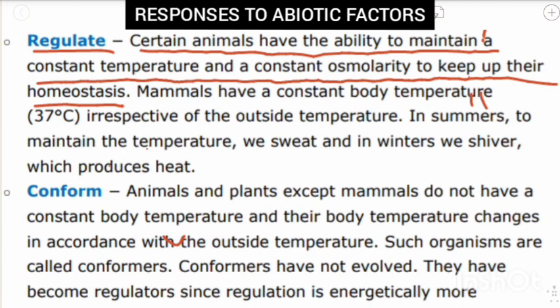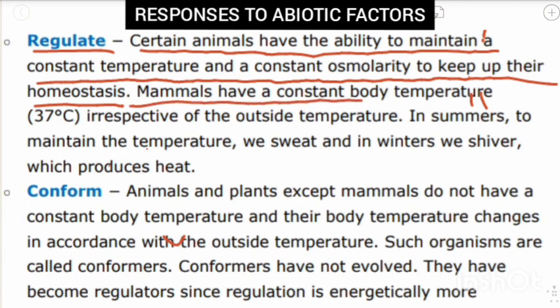Basically to survive and to reproduce, to maintain the constant internal environment and to have good body functions.